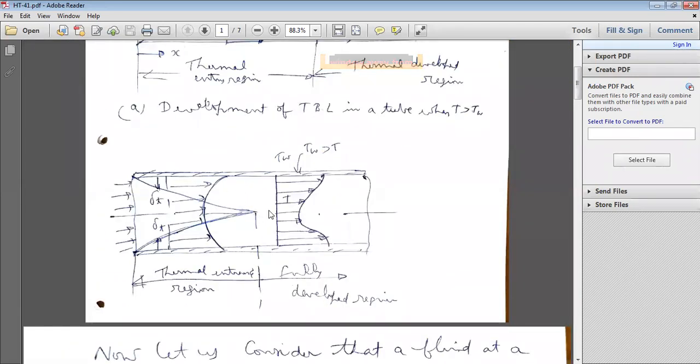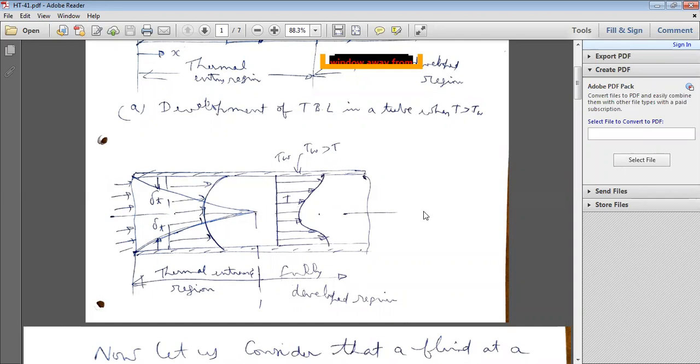Whenever the thermal boundary layer, from the top and from the bottom, reaches the center of the pipe, the flow will be fully stabilized. That's why it is known as the fully developed thermal region.